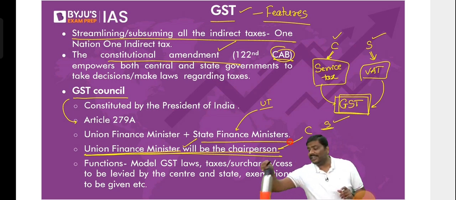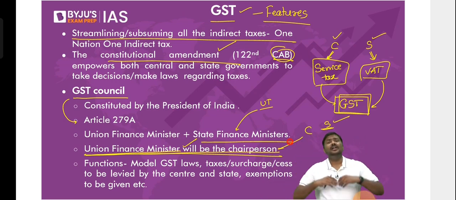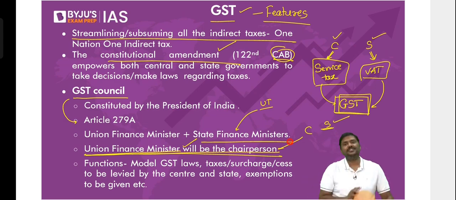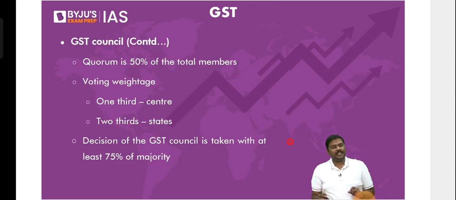Right now, let's say the GST rate is 28%. Should it be 28? Should we reduce it to 18? Everything related to GST comes under the purview of the GST Council. It is the council which shall take the decision in the GST Council. Done?